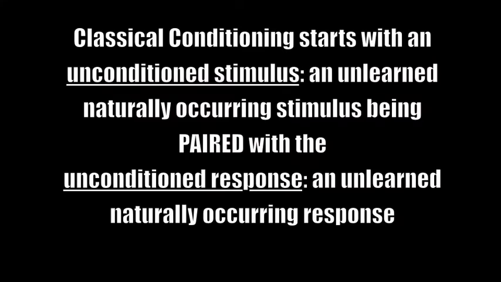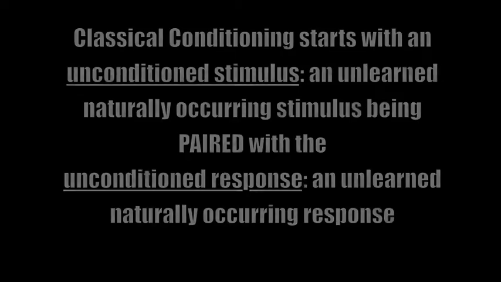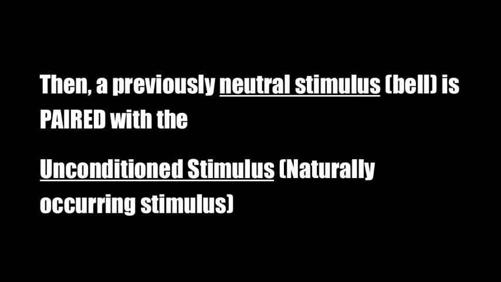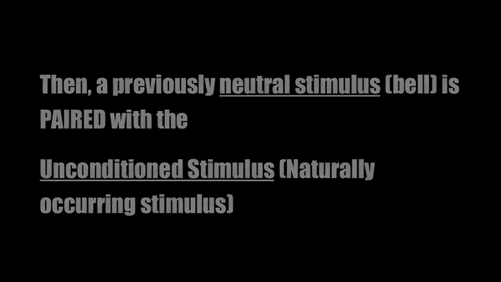Classical conditioning starts with an unconditioned stimulus, or an unlearned naturally occurring stimulus, being paired with an unconditioned response, or an unlearned naturally occurring response. As you can see here, the food is the unconditioned stimulus, and the unconditioned response is the salivation by the dog. Then, a previously neutral stimulus, or the bell, is paired with a naturally occurring stimulus, or an unconditioned stimulus.